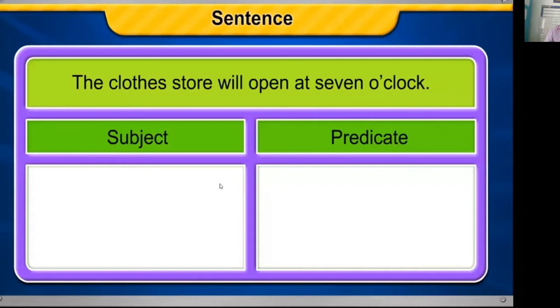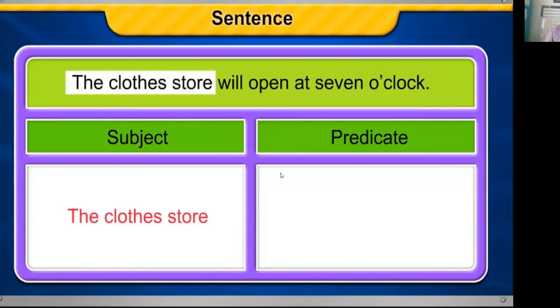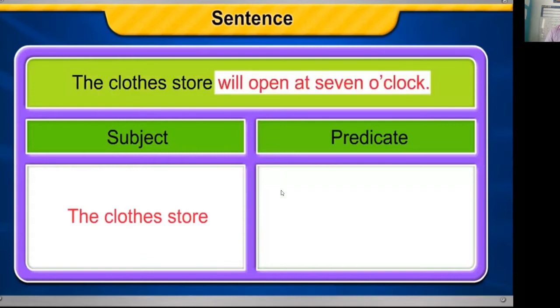Let us look at some more examples. In the sentence, the clothes store will open at 7 o'clock, the clothes store is the subject, while will open at 7 o'clock is the predicate. Okay, clothes store is a subject. അതാണ് അവിടുത്തെ പേര്. എന്തിനെ കുറിച്ചോ ആരെ കുറിച്ചോ എന്താണോ പറയുന്നത് അതാണ് സബ്ജക്റ്റ്. ക്ലോത്ത്സ് സ്റ്റോർ, ആരാണോ എന്തെങ്കിലും ചെയ്യുന്നത് അല്ലെങ്കിൽ എന്തെങ്കിലും ആരെ കുറിച്ചെങ്കിലും പറയപ്പെടുന്നതാണ് സബ്ജക്റ്റ്. സബ്ജക്റ്റ് മാറ്റർ, that is the subject matter. Okay, here the clothes store is the subject and will open at 7 o'clock is the predicate.